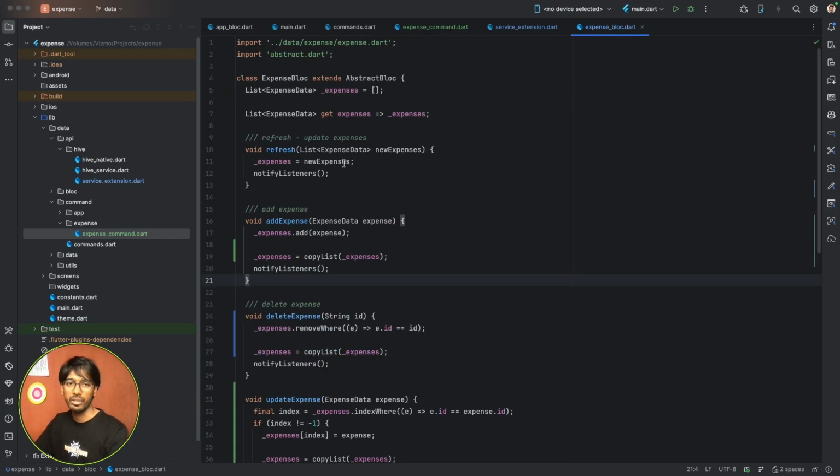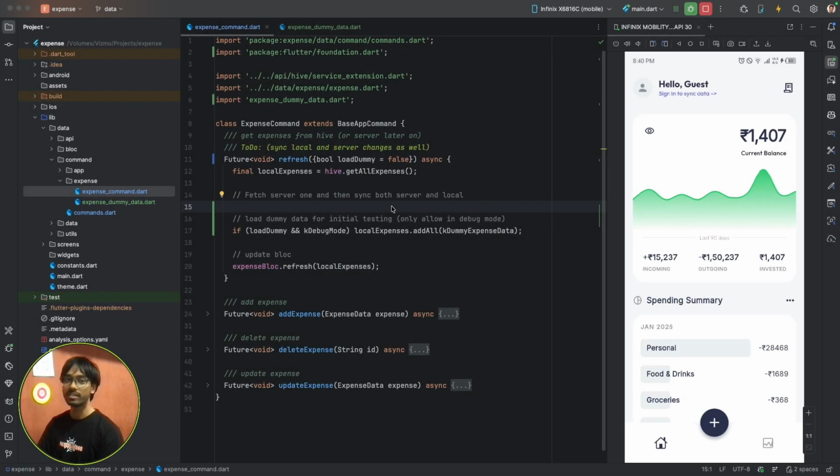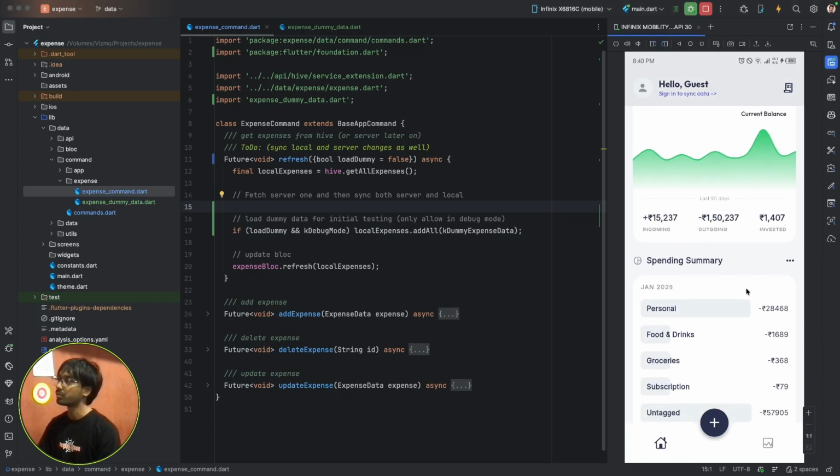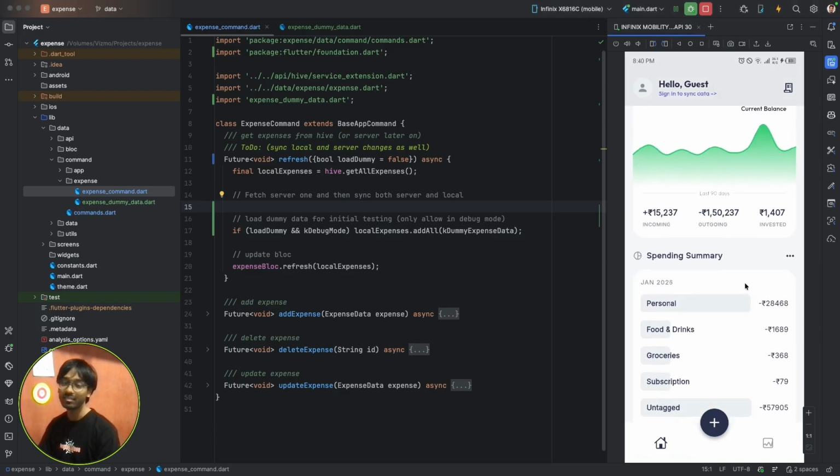So we are good for integrating the data and making it functional. We'll start by adding some dummy data and calling this function during app startup. We need dummy data because right now we don't have anything to show and the app will look empty. So for that, we'll create some dummy data.